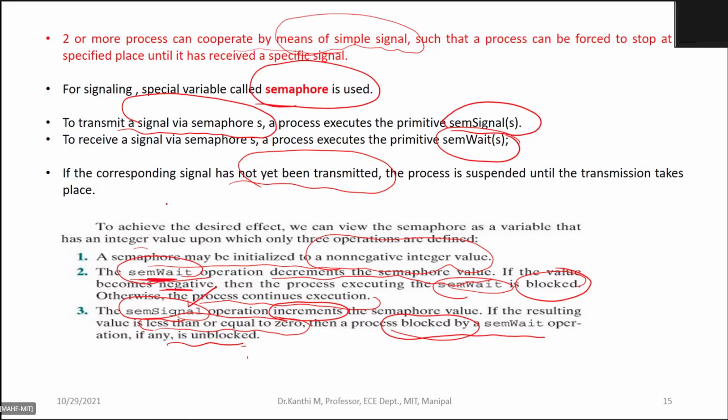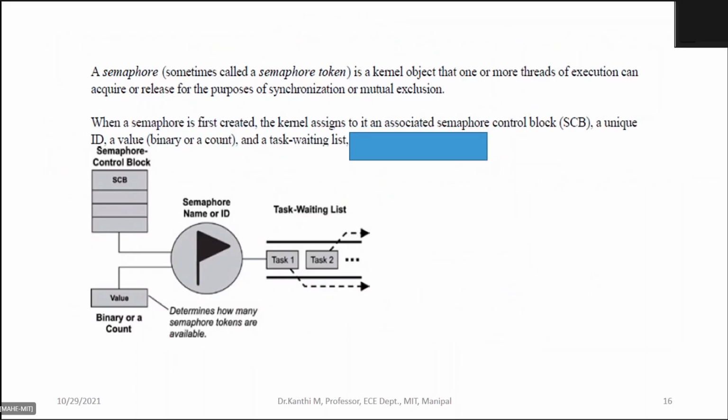So you have sem wait and sem signal. A semaphore is also called a semaphore token. It is a kernel object that one or more threads of execution can acquire.